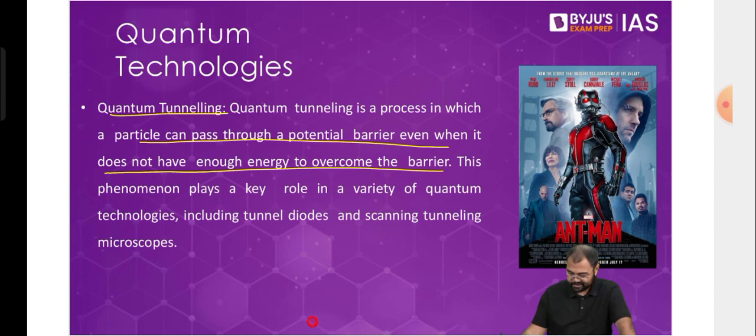So a film like this, where it has actually been portrayed, we see that this character can just shrink and enter inside anything. That entering inside anything is nothing but tunneling, where the particles can enter inside. Otherwise, there is the wall. You cannot just enter inside the wall. But in these kinds of cases, we see that the particles can actually pass through the wall by breaking the energy barrier. So that's something which is again very unique and unthinkable at our level. We cannot simply pass through walls, right? Unless we are a ghost, we cannot. But in these cases, we see that these particles can actually pass through a barrier. So that passing through the barrier is called quantum tunneling.